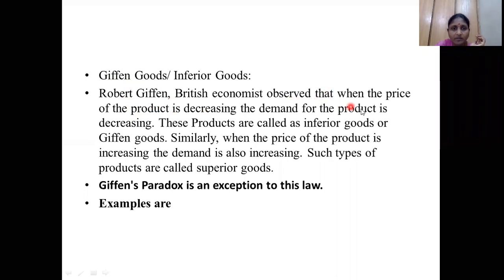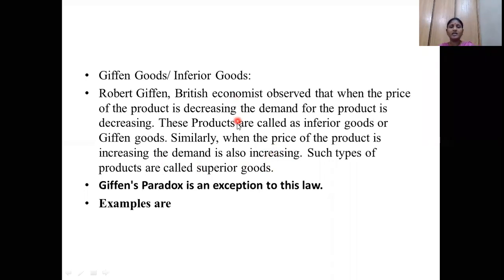What he observed is that, generally, whenever the price of a product is decreasing, the quantity demanded should increase. But whenever it is a Giffen good or inferior good, whenever the price of that product is decreasing, the demand for that product is also decreasing. That means this is violating the law of demand. So Giffen's paradox is an exception to the law of demand. So these products are called inferior goods or Giffen goods. Similarly, whenever the price of the product is increasing, the demand is also increasing.